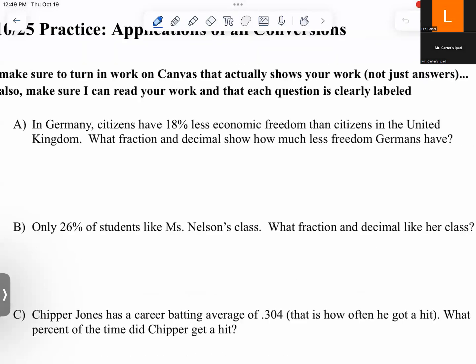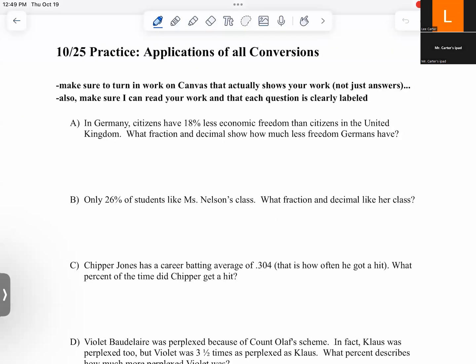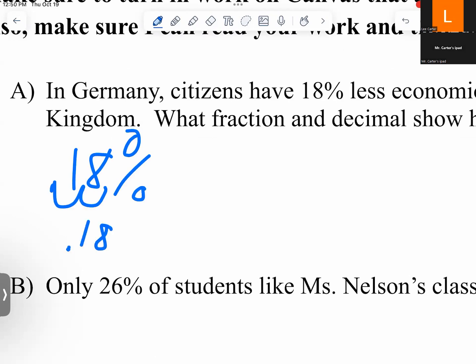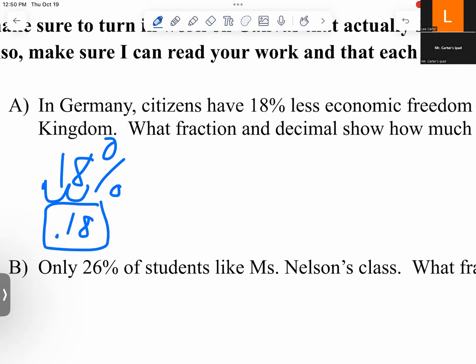Right. In Germany, citizens have 18% less economic freedom than citizens in the United Kingdom. What fraction and decimal show how much less freedom Germans have? All right, let's start with the obvious one here. 18% is out of 100, so we need to move the decimal 2. So that's our first answer.